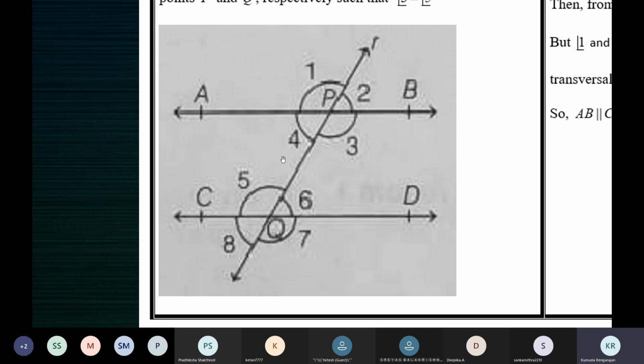Because 6 is common in both. You have 4 equal to 6 and 6 equal to 8. 6 is common in both, so the remaining two angles are equal. 4 is equal to 8. In 4 is equal to 6, you have 6, and in 6 is equal to 8, also you have 6. So cancel those two 6s, and you're left with 4 is equal to 8. So like this, you have proved that 4 is equal to 8. But 4 and 8 are a pair of corresponding angles and they're equal. That means AB is parallel to CD by the converse of the corresponding angles axiom.